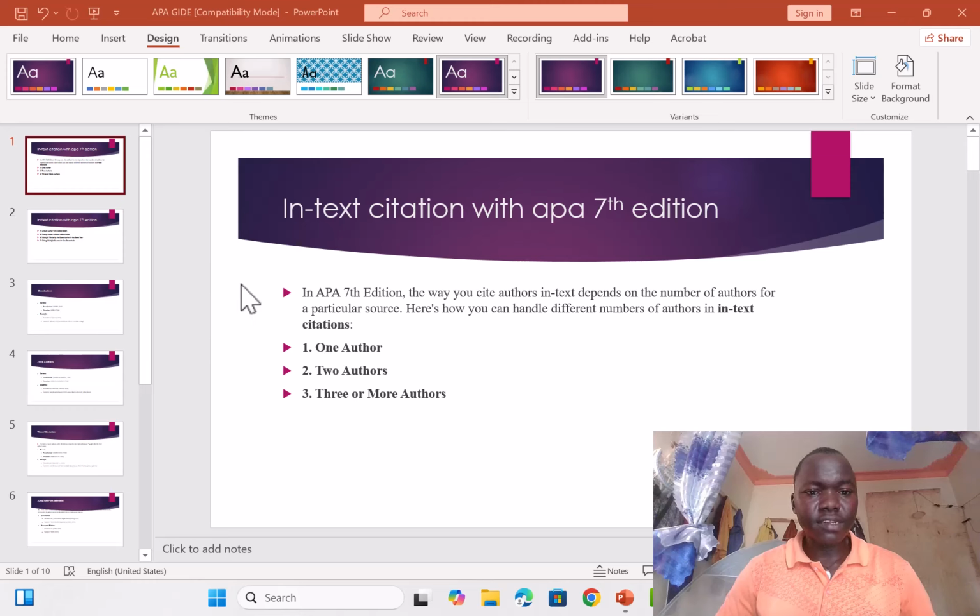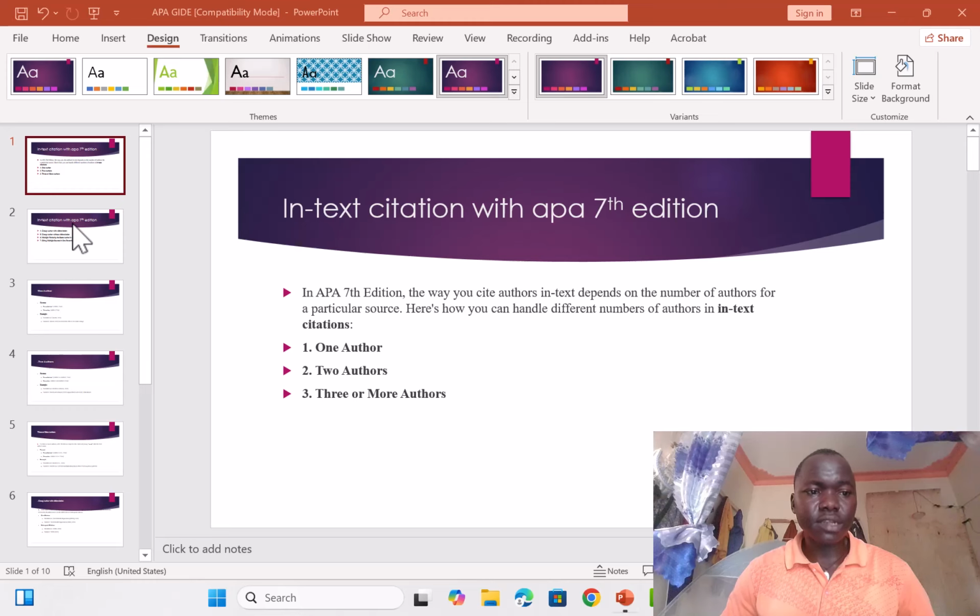So in my first slide here, when you're having one author, two authors, three or more authors, how are you going to cite them in your in-text citation? You are seeing under in-text citation: when you're having one author, how are you going to cite? Two authors, three authors, how are you going to cite?